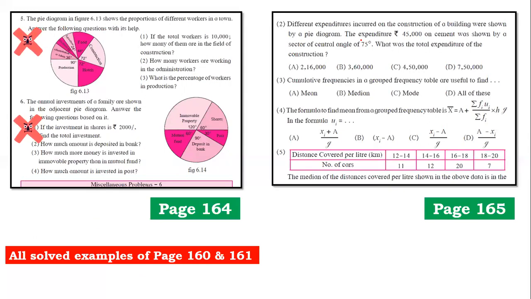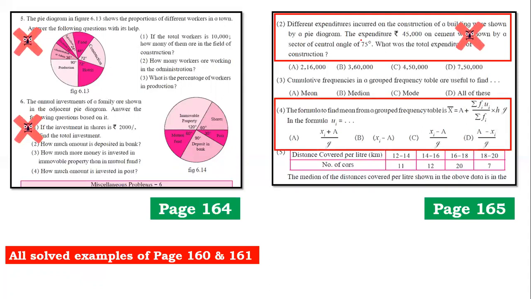Pie diagram reading sums are out. So in pie diagram, you only have to learn pie diagram drawing. So page number 164, sum number 5 and sum number 6 are out. And all solved examples right from page number 160, basically 160 and 161, are removed. Now coming to page number 165, the next page, all the sums based on pie diagram reading, that is sum number 2, that is MCQ, is not there. Sum number 4, which is based on, once again, step deviation method, is not going to be there.